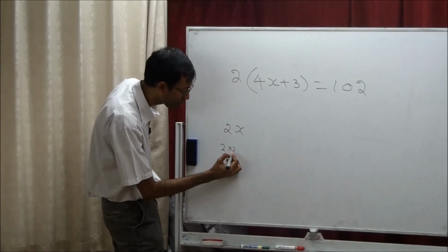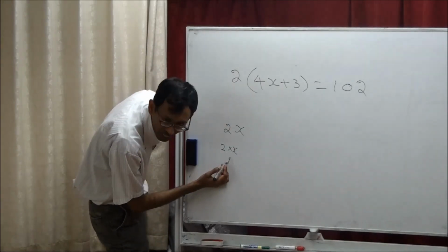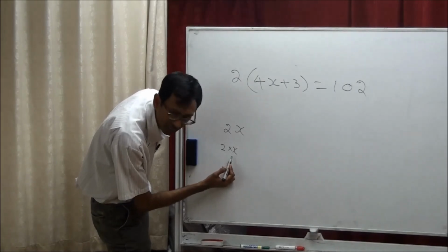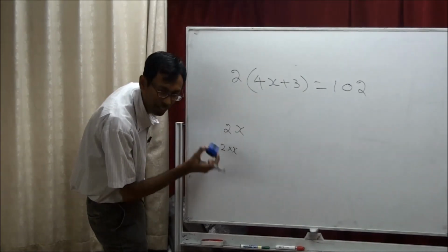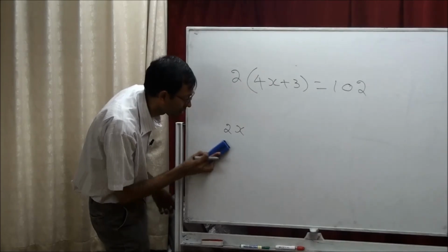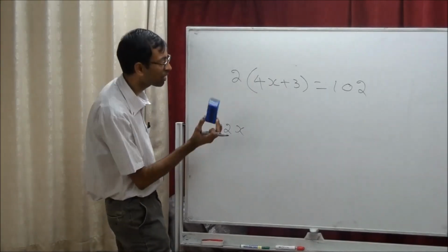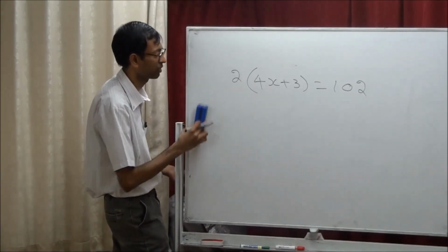If I say 2 times x, is it confusing or not? Yeah, it's like double x, right? That's why we say we don't use the times sign. Understand? Okay, now you tell me, all of you. I want all of you to do it.